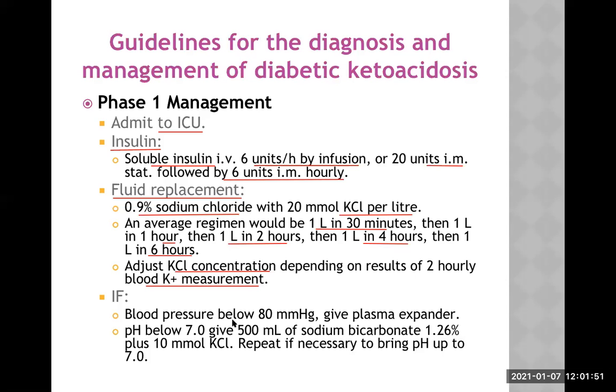If blood pressure is below 80 millimeters of mercury, give plasma expander. Plasma expander means colloid. And if pH is below 7, give 500 ml of sodium bicarbonate with potassium chloride. Repeat if necessary to bring pH up to 7. This is the management of metabolic acidosis. We are giving sodium bicarbonate also according to the situation.